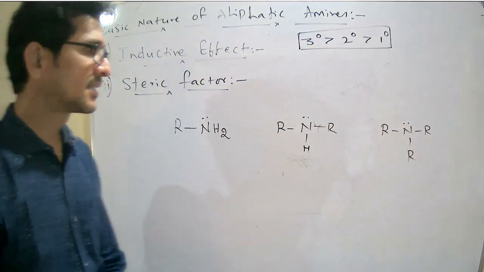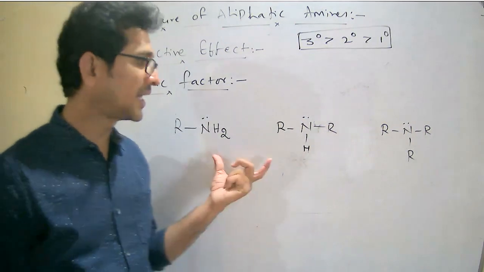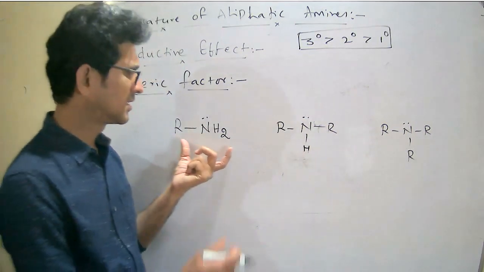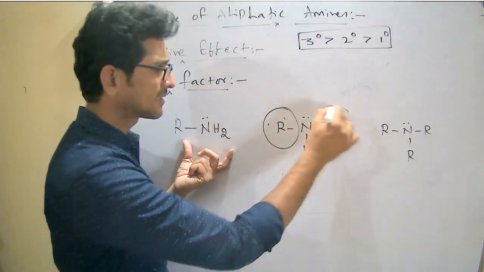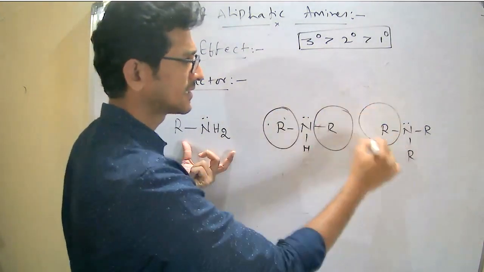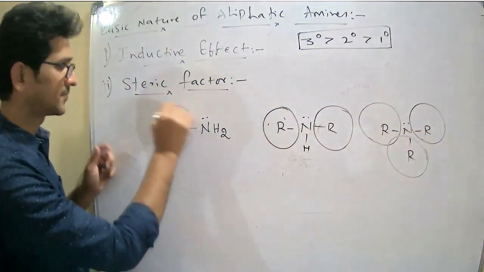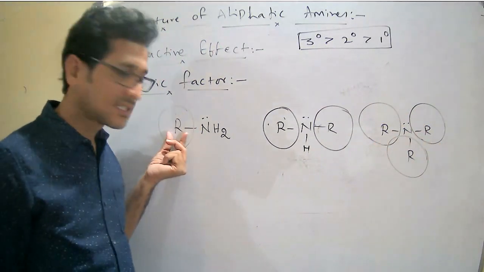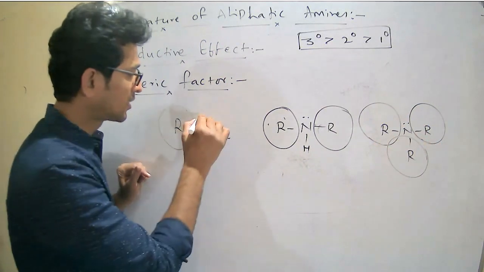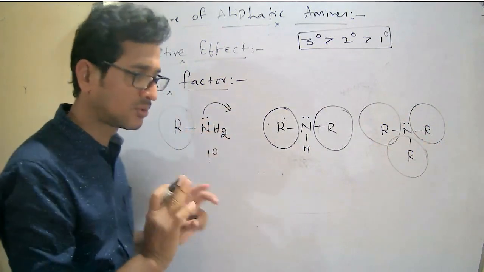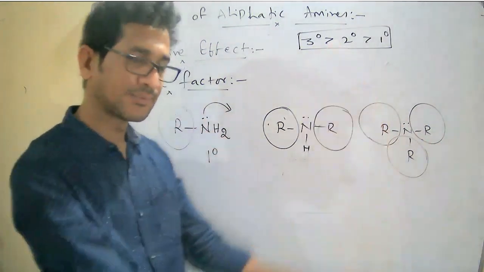Right. Under the steric factor here, what is the key point? As the bulkiness increases, now see here. In the first case, primary aliphatic amines, the lone pair present on nitrogen is readily available, means there is no traffic jam, so it can move freely.